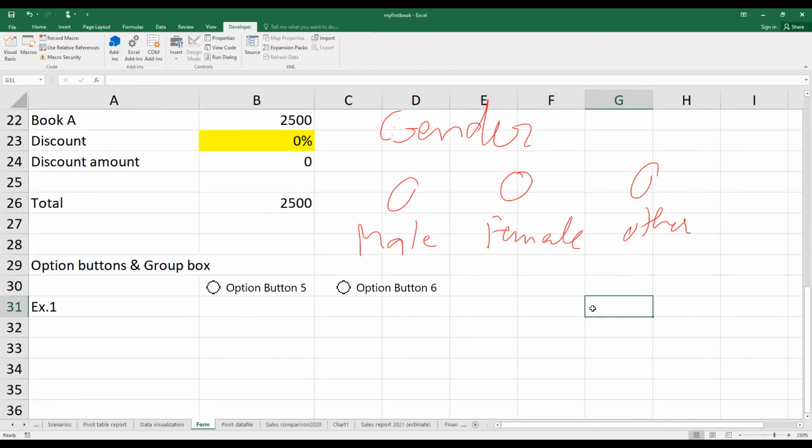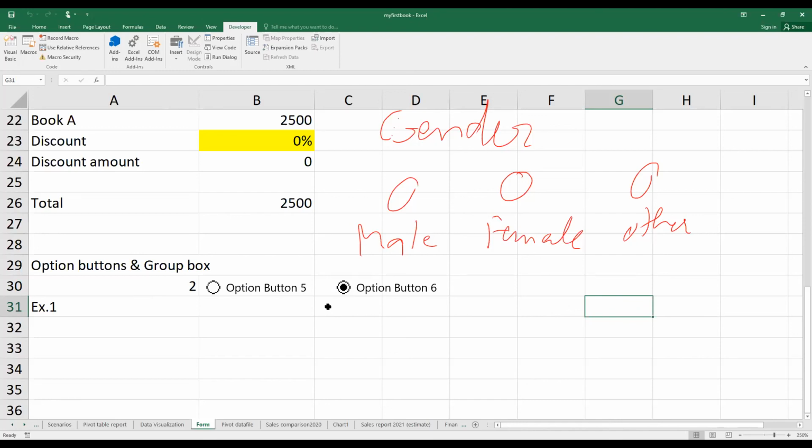Now what else do I want you to see? We will try to tick on Option Button 5, the first option button in your workbook, and see the cell link. When you click on the first option button it shows 1; when you go to another option button it shows 2. This cell link is telling us which option button order you are choosing. Now we have 2 option buttons, so it will be shown either 1 or 2, and you may use this value 1 or 2 to calculate something.